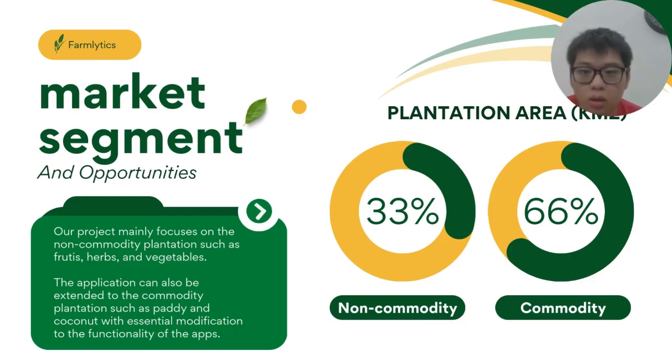Our application targets the market of small and medium farmers with non-commodity plantations such as fruits, herbs, and vegetables, which comprise 33% of the market. But the application can also be extended to the whole market of commodity plantations such as paddy, coconut, and oil palm, with essential modifications to the functionality of the app.